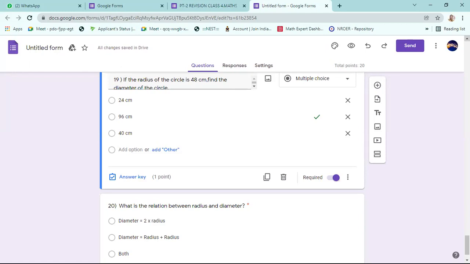Sir, what is the 17th question? 17th question, long back over. Don't ask the previous questions, I have told you. When I am showing the question on the screen, it should be active. Sir, what is the 20th question answer? Both are correct. First option is correct, second option is correct.